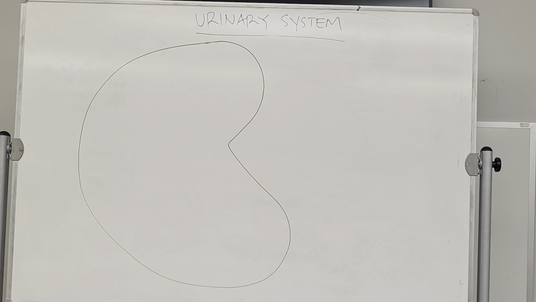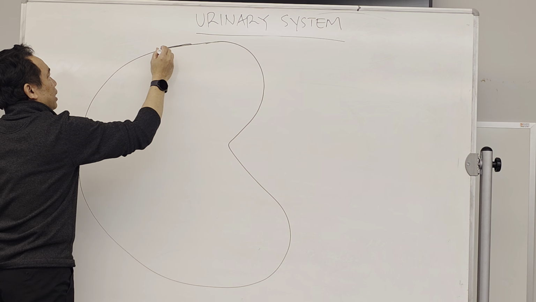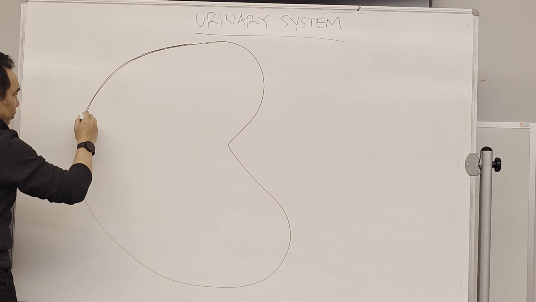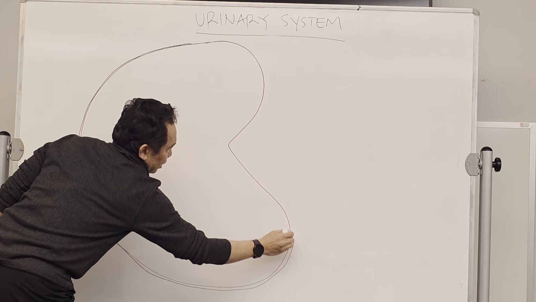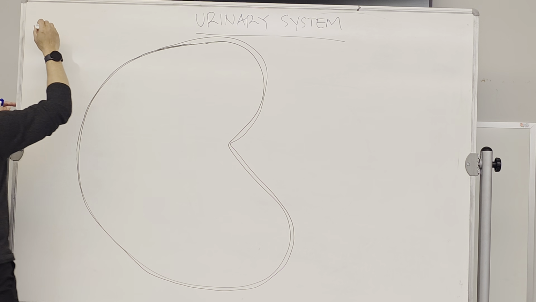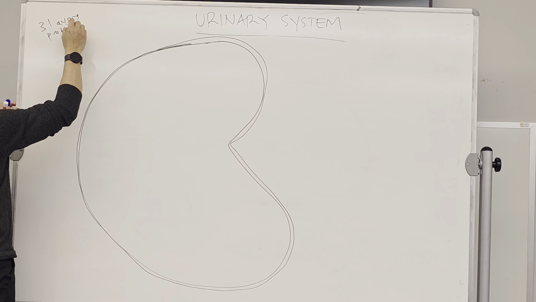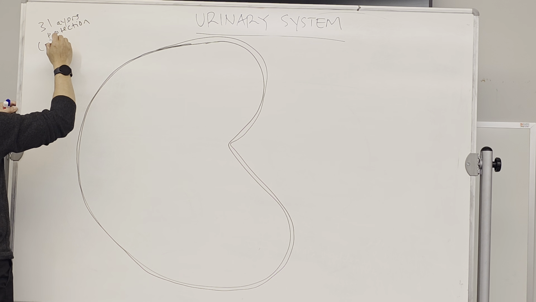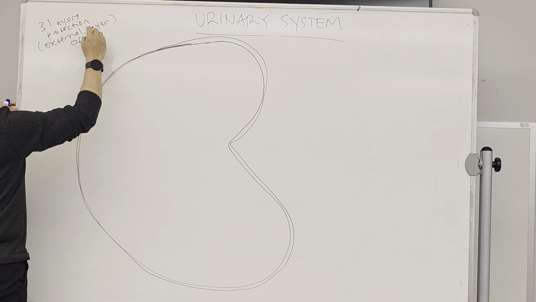Now, the kidney is protected by 3 layers. Before we go to the inside of the kidney, we're gonna learn the protection first, the layers that attach to the kidney itself. So 3-layer protection for the kidney, also known as the external layers of the kidney.